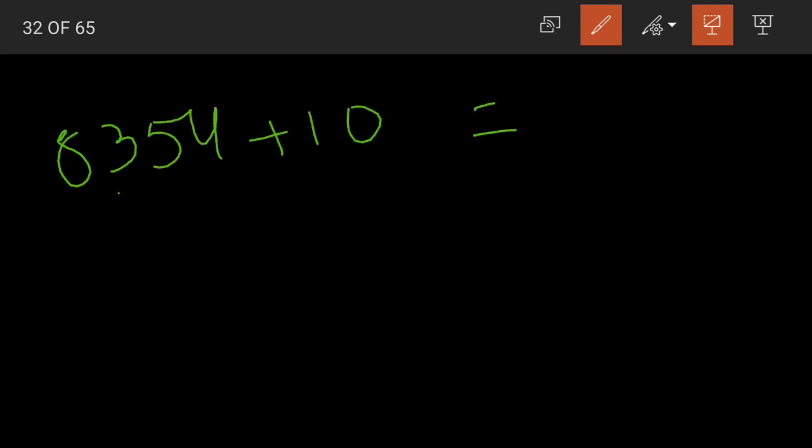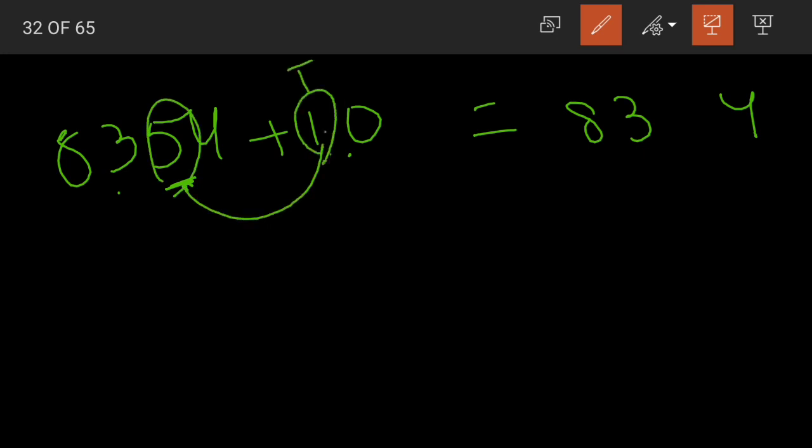Remember the addition property, children, adding 10, 100 and 1000 to a number. Suppose 8354 plus 10. What will the answer be? What did we learn when we add 10 to a number? Only the digit in tens place changes. Yes, the remaining digits are written as it is, 83 and 4. And what happens to the digit in tens place? We add 1 to it. Yes, here we are having 5 in tens place. So 5 plus 1 becomes 6.